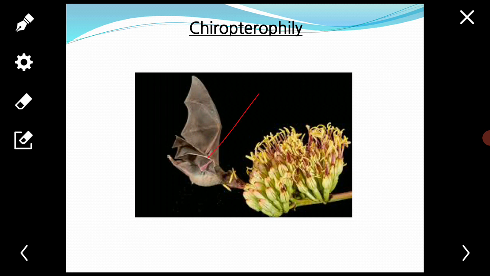The flowers they visit are large, dull colored, and have a strong scent. The flowers produce abundant pollen grains and secrete more nectar than the ornithophilous flowers.